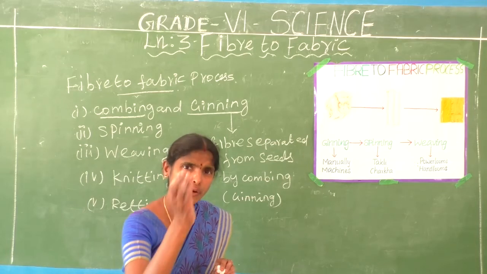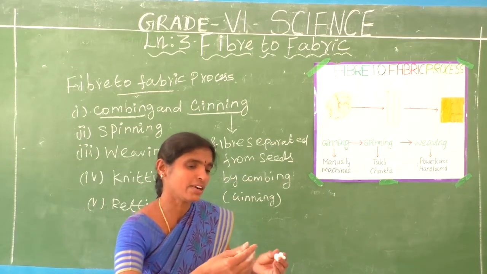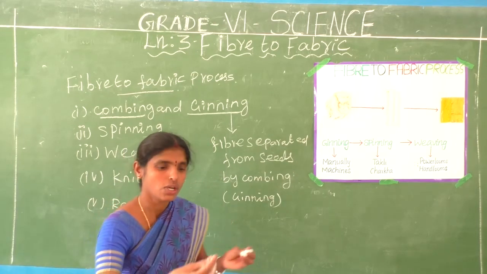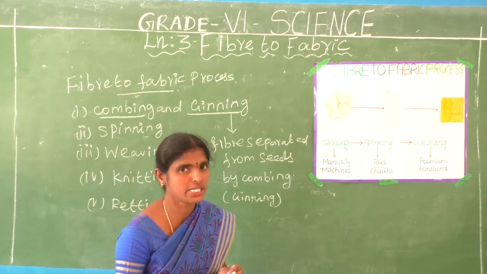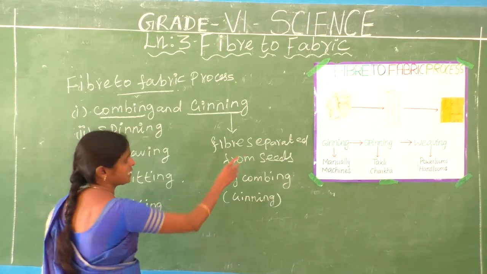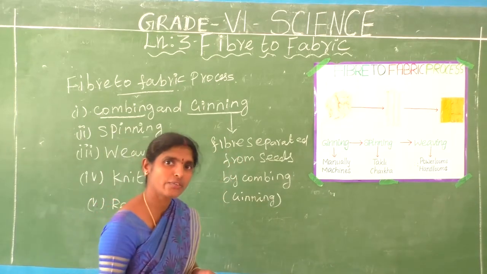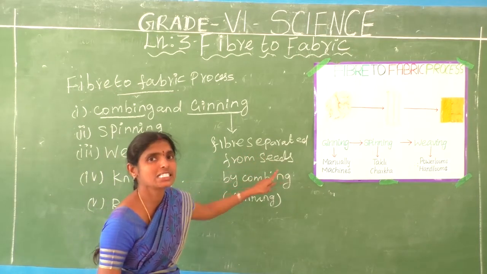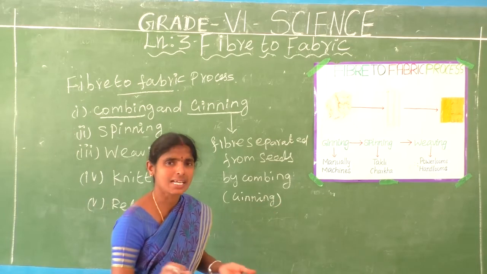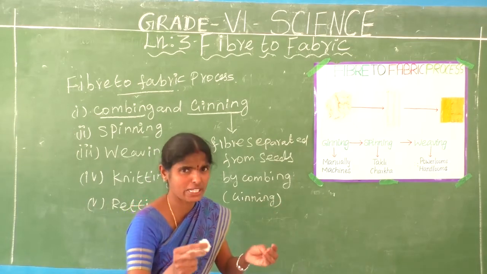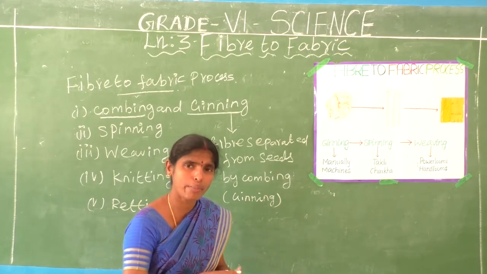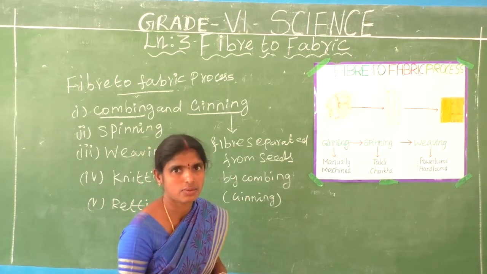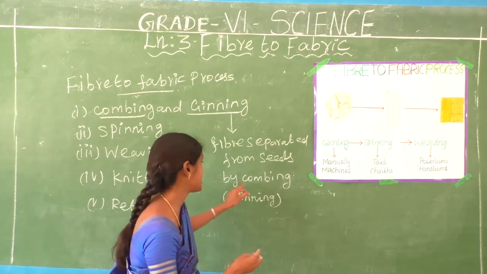In earlier days, it was separated only by hand. Nowadays, with improved technology, it is separated by machines. Do you understand? This is called the ginning of cotton. What is meant by ginning of cotton? It is nothing but the fiber separated from seeds by combing. Combing means perfecting, arranging in order. That is the separation by combing.